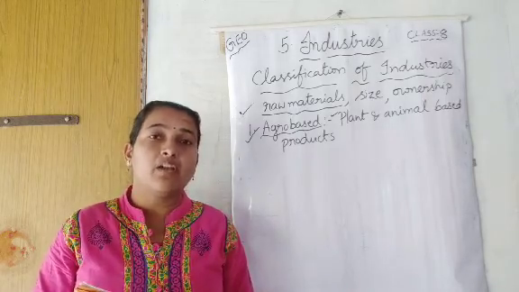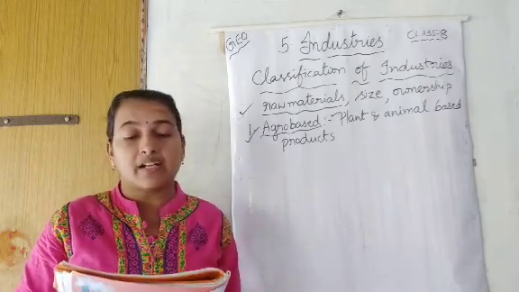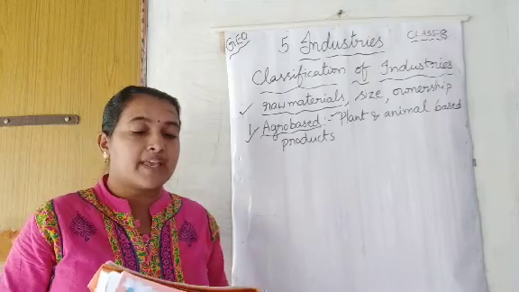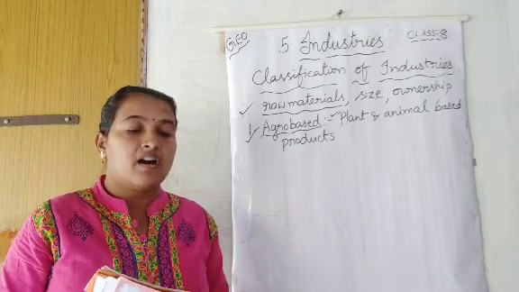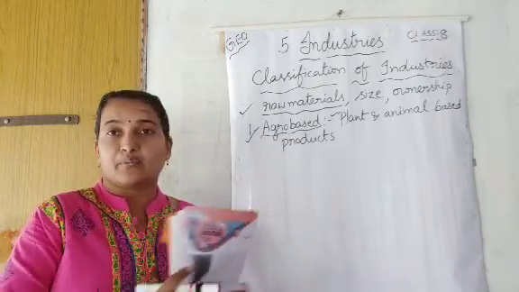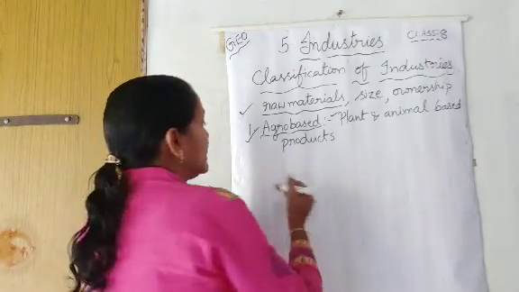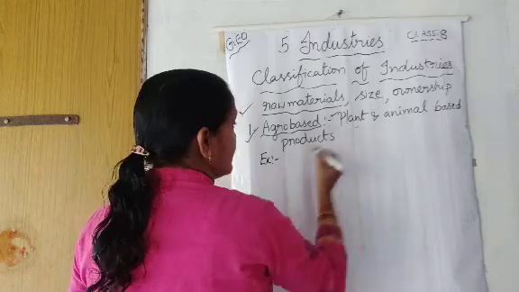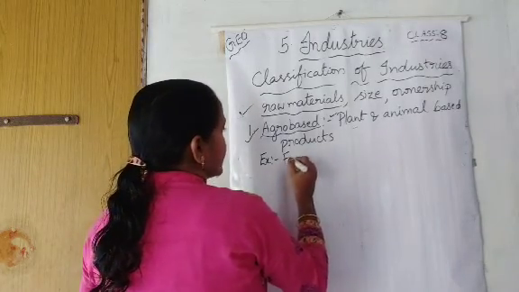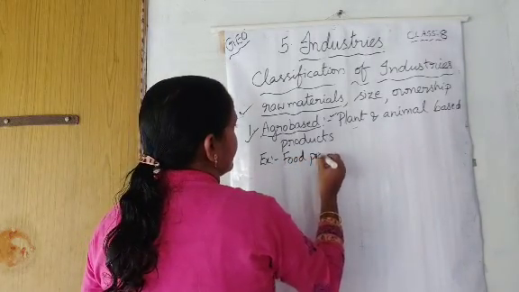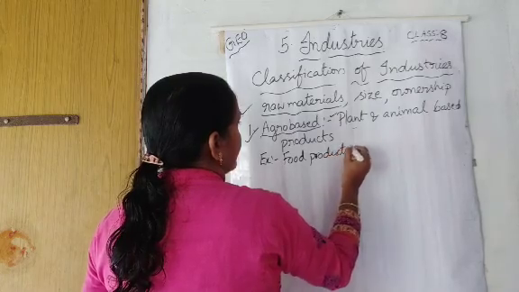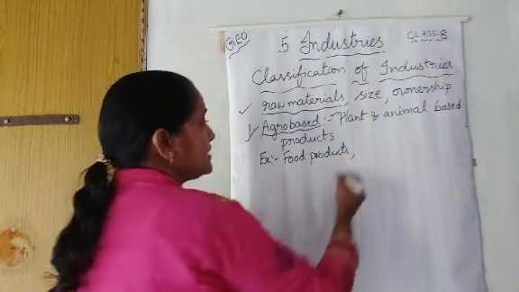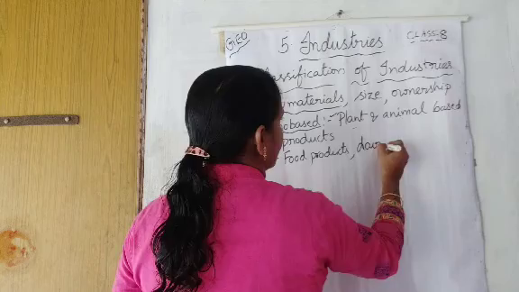Food processing, vegetable oil, cotton textile, dairy products and leather industries are examples of agro-based industries. So, they have given examples also, children. See, plant and animal-based food products. Next, animal-based means dairy, we can say.